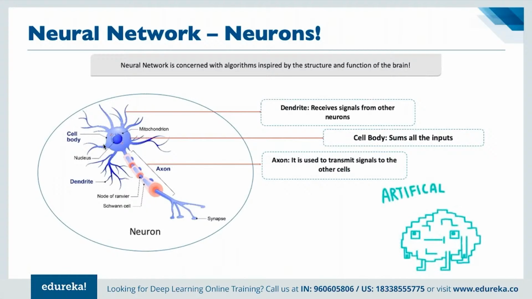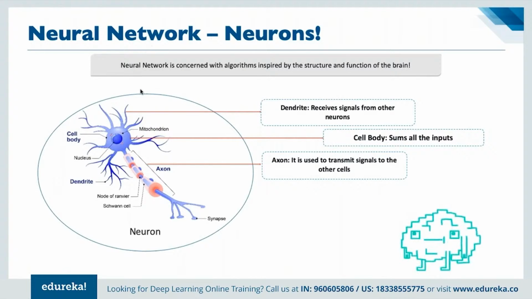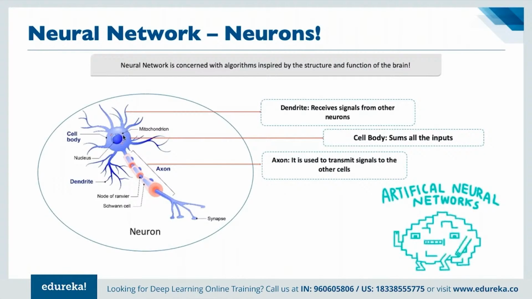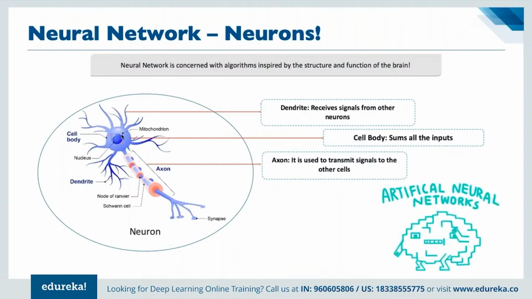Then we have multiple dendrites, which act like a connector between different neurons, right? And then the central part is called the axon. The main use of dendrites, as we have seen, is receiving signals from other neurons. They are connected to other neurons where they can exchange signals between them. And the cell body sums all the input. That means it is the heart of the entire neuron where the calculations are being done.